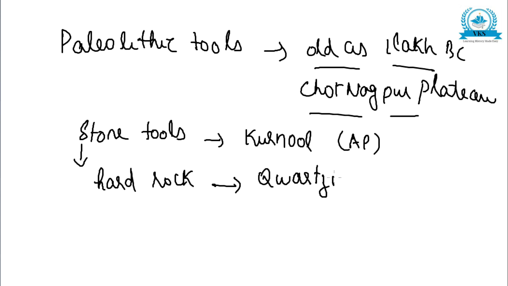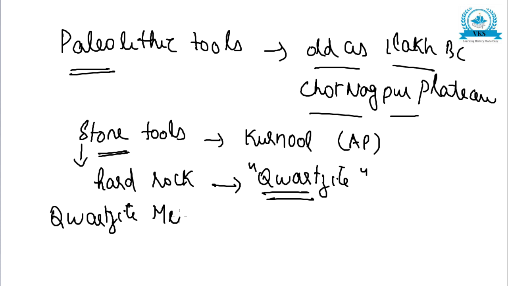That hard rock is called quartzite. Okay, the Paleolithic tools were made using a special kind of hard rock called quartzite, and hence the Paleolithic man in India is also called Quartzite man, because they used tools made of this hard stone called quartzite. The old Stone Age or Paleolithic culture in India developed in the Pleistocene period of the Ice Age.